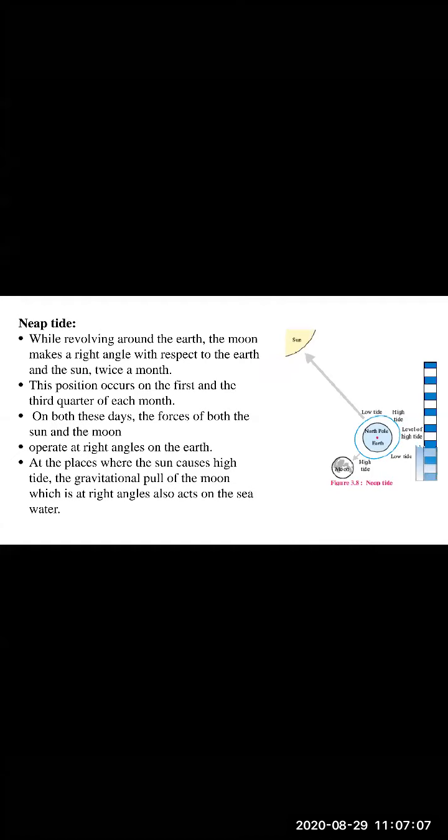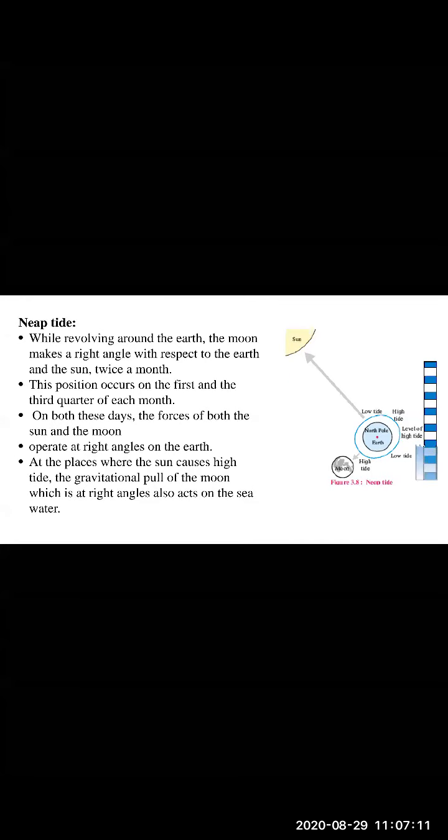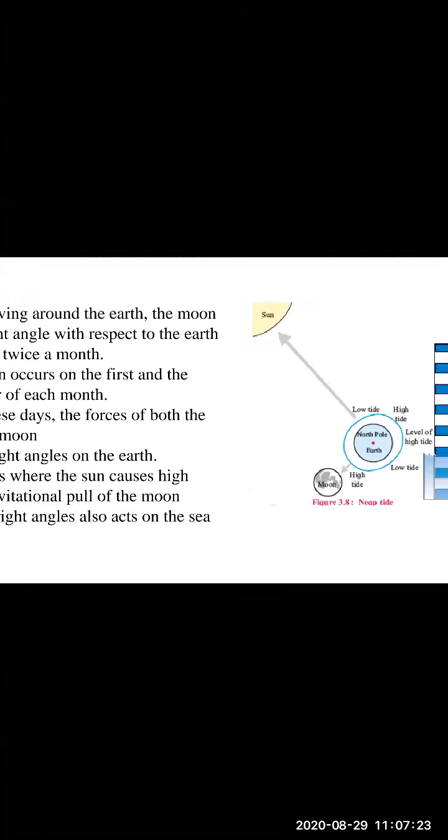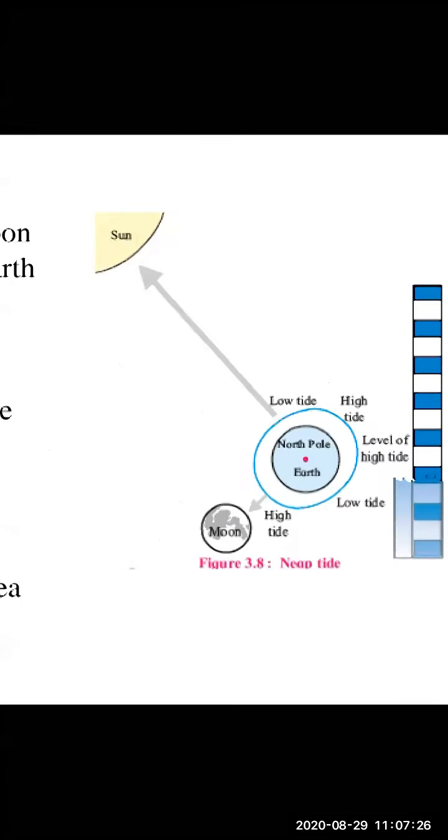While revolving around the earth, the moon makes a right angle with respect to the earth and the sun twice a month. Okay children, now just recall what we have learned in the second chapter. We know the moon revolves around the earth. So here what is happening? It is making a right angle. See here, a right angle is formed.